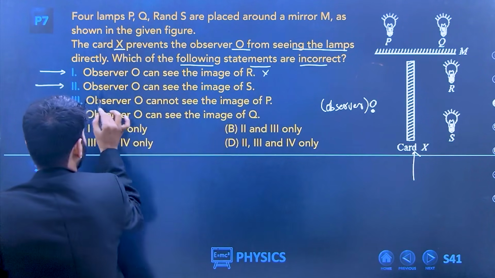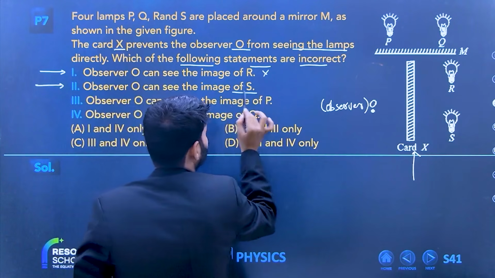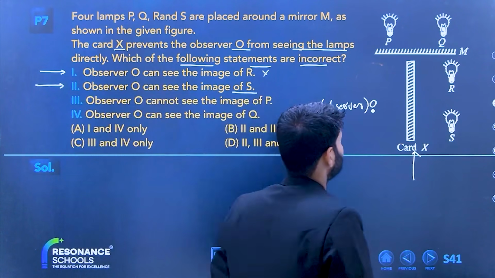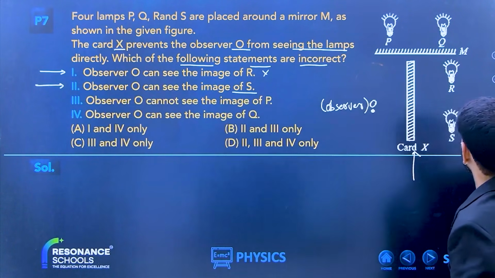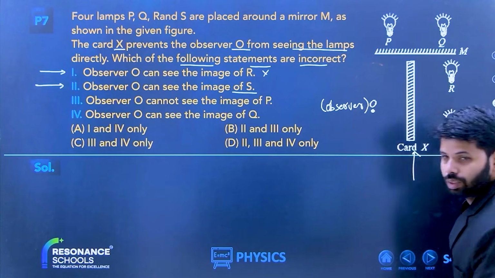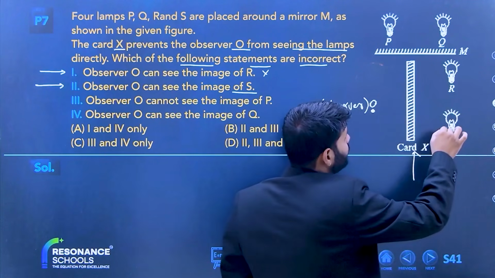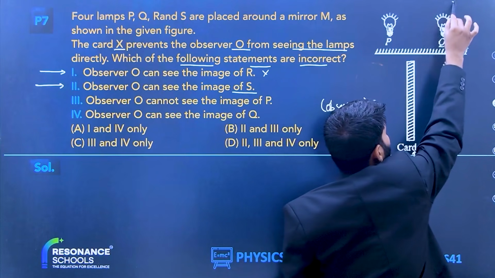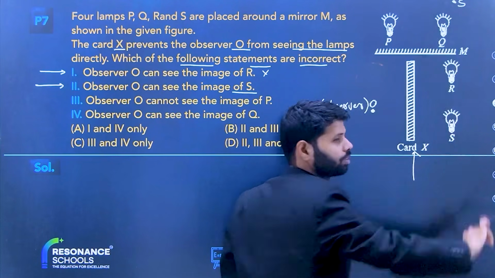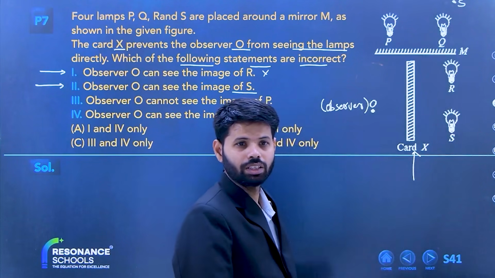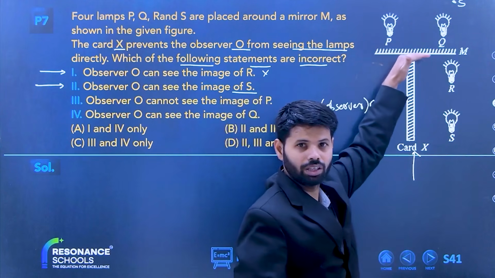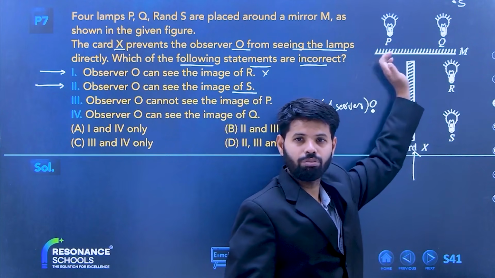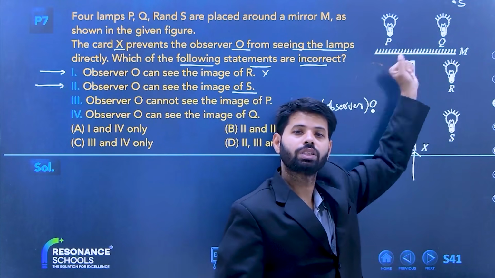Second, observer O can see the image of S. Now see, if S is here, the image will be somewhat around you. Do you guys agree? Because this is the mirror M, the image will be up.